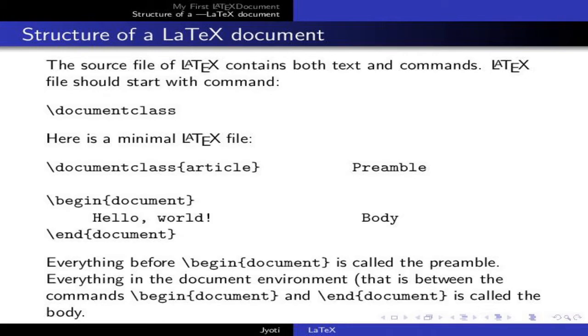A LaTeX file should start with the command \documentclass. This command declares the type of the document and also some options which are optional. The LaTeX source file has the following basic structure. It consists of the preamble and the body. Everything that is between \documentclass and before \begin{document} is called the preamble. And everything in the document environment that is between the commands \begin{document} and \end{document} is called the body.